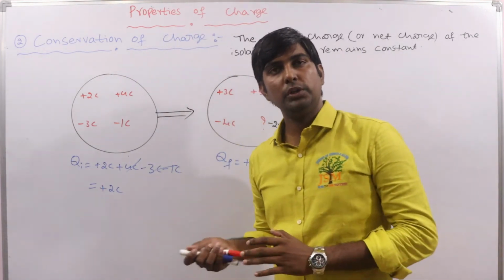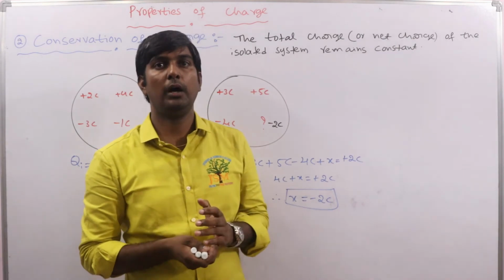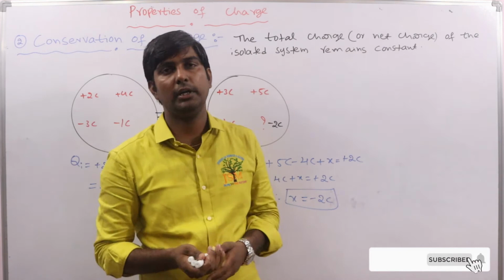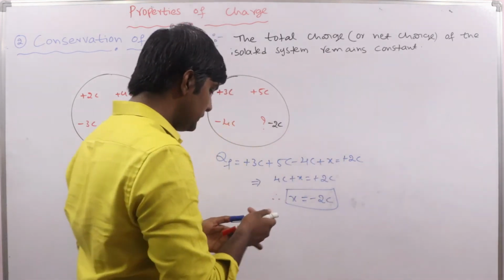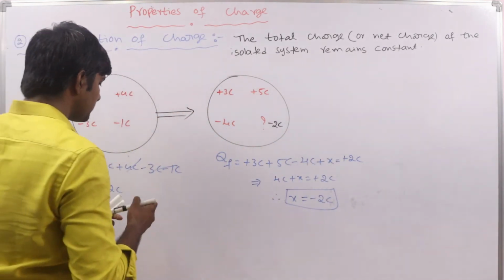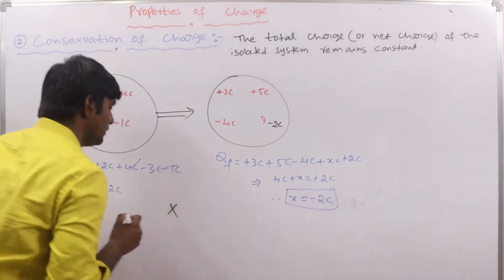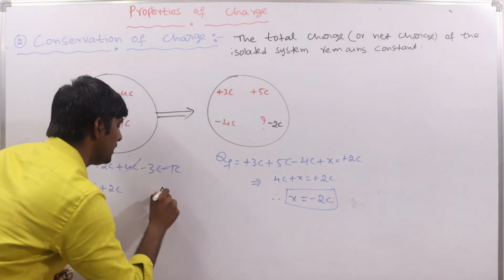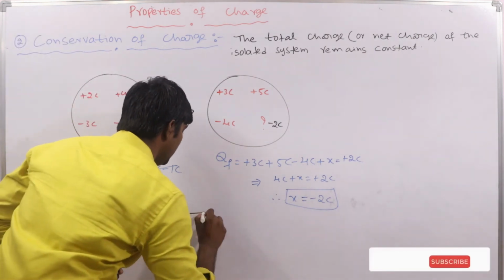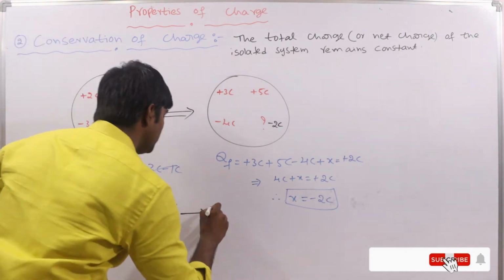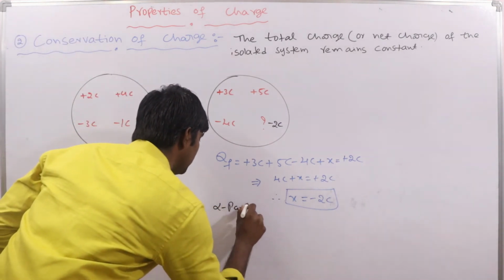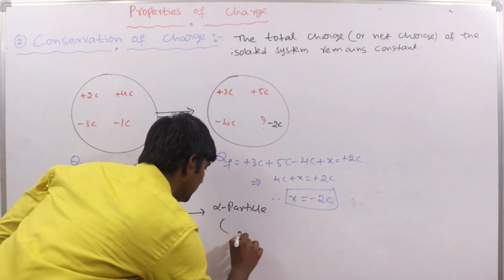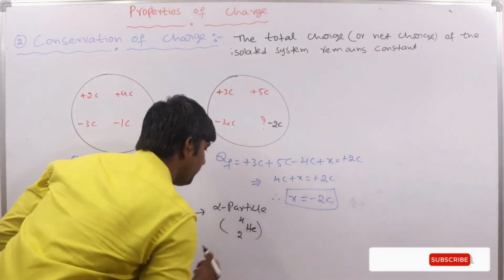Okay, and one more thing, this is very important in nuclear reactions, especially in the radioactivity concept. For example, let us consider an element X, whose atomic number is Z and mass number is A. In a reaction, suppose it is emitting an alpha particle. What is an alpha particle? 2 helium 4.